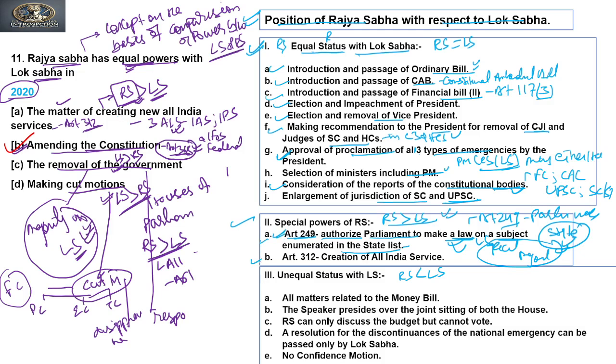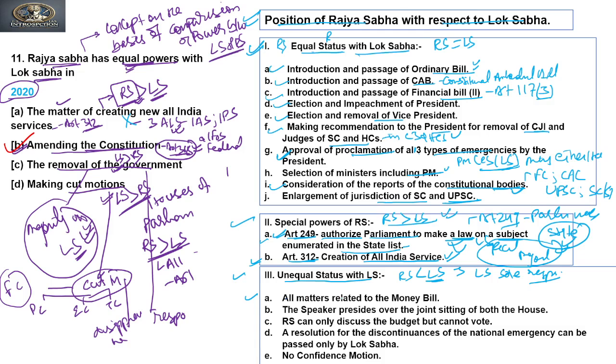The next special power of the Rajya Sabha is Article 312, that is creation of All India services. So this is the first statement option, that creating new All India services, where the Rajya Sabha does not have an equal power, rather has more power than Lok Sabha. Now if you see the third and the last comparison, that is unequal status with Lok Sabha, where the Rajya Sabha has less power or the Lok Sabha has more power, or a matter where Lok Sabha is solely responsible, right?